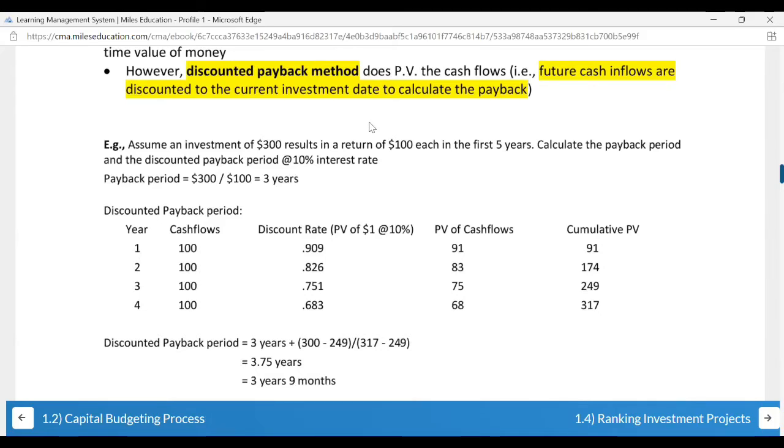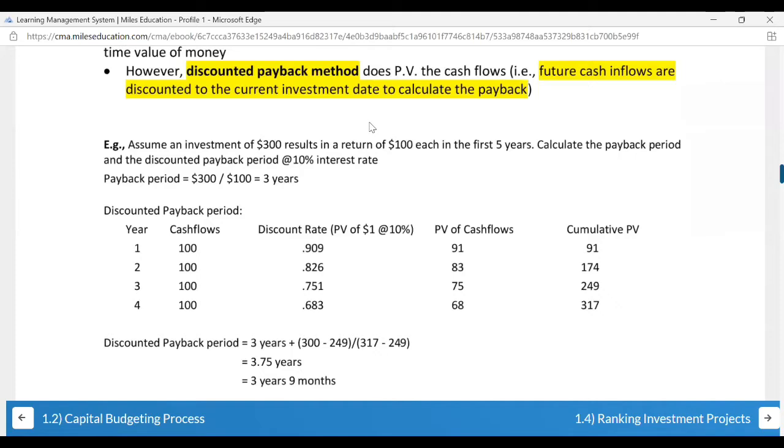So where are they able to recover? If you see, the recovery is happening between the 3rd and the 4th year, something nearing the 4th year. So how are you going to calculate discounted payback period? It is nothing but your number of years, your initial year. So your initial year is 3, meaning 3 years, plus the amount which you wanted to recover minus the amount which is recovered in the 3rd year, upon the amount which will be recovered by the 4th year minus the one recovered in the previous year. You land on 3.75. It is approx 3 years, 9 months.